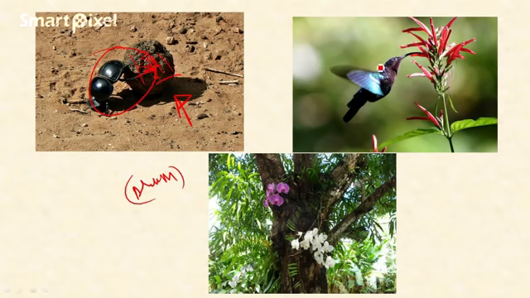Okay, and for food niche, I will give this example. This bird has its beak specially designed to extract nectar from this kind of plant. This plant's flower is tubular in shape. Okay, tubular in shape, and the beak of this bird is also very straight, and it is specially designed to extract nectar from this kind of flower. If this bird is taken to another habitat, it will not survive because it is not suited to that kind of habitat. So this is called food niche.